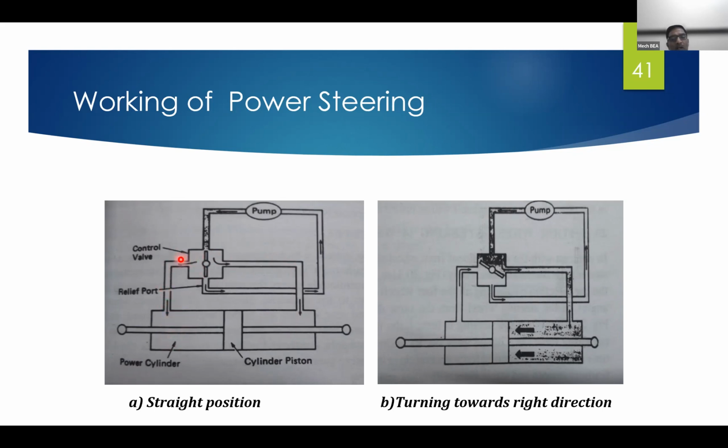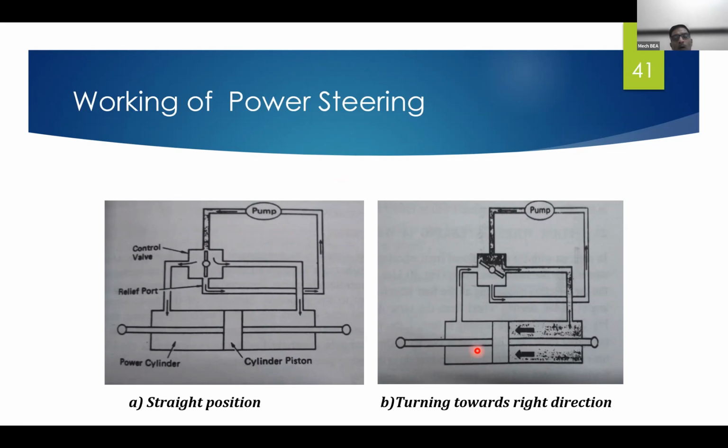So whatever oil needs to be supplied, to this left part and to this right part, through the pump and then the control valve, we can supply oil to this side, oil to this side, and again the remaining oil will be collected in the reservoir. That reservoir is not shown here.